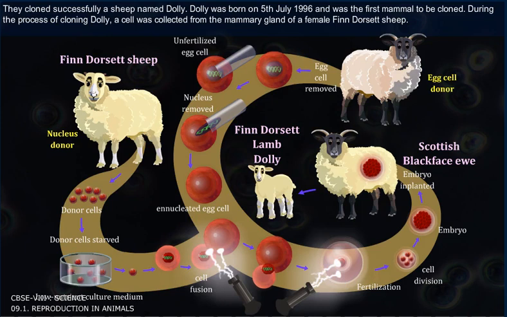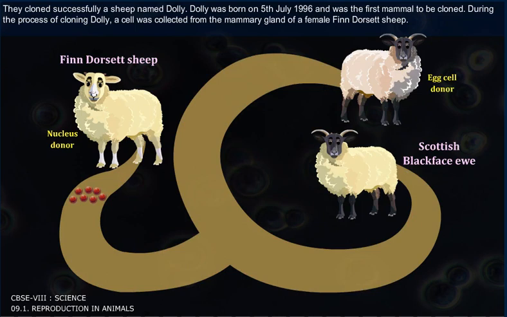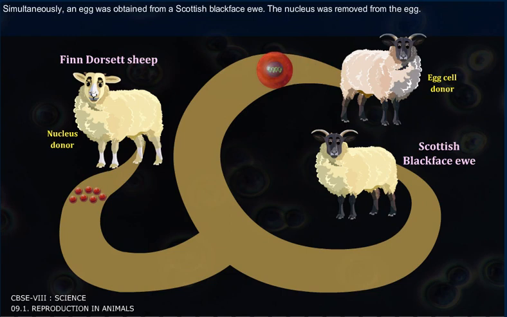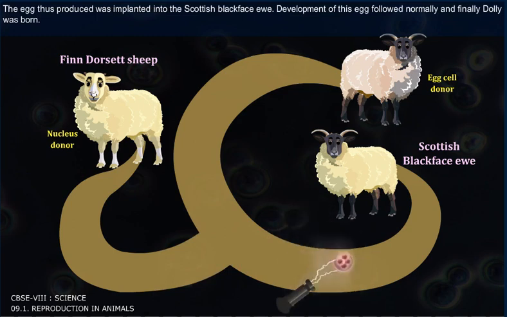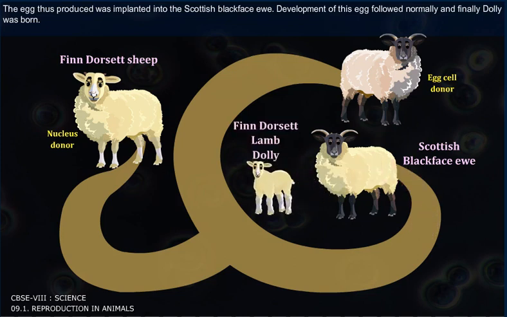During the process of cloning Dolly, a cell was collected from the mammary gland of a female Finn Dorset sheep. Simultaneously, an egg was obtained from a Scottish black-faced ewe. The nucleus was removed from the egg. Then, the nucleus of the mammary gland cell from the Finn Dorset sheep was inserted into the egg of the Scottish black-faced ewe, whose nucleus had been removed. The egg thus produced was implanted into the Scottish black-faced ewe. Development of this egg followed normally and finally Dolly was born.